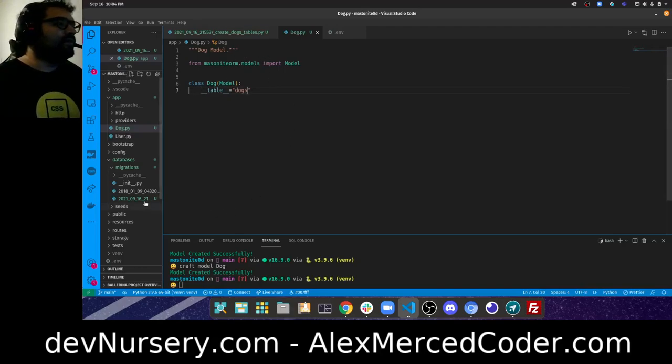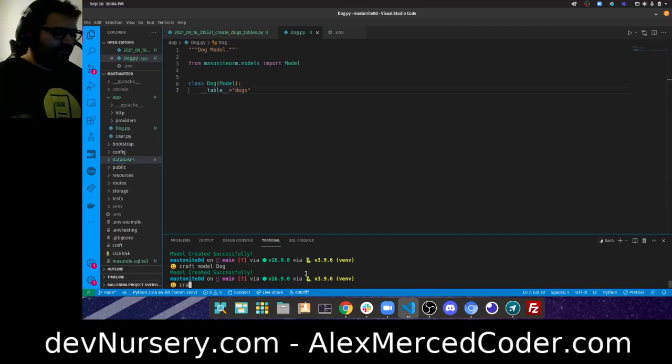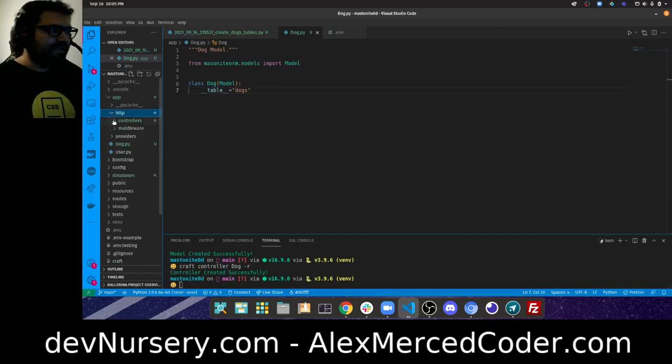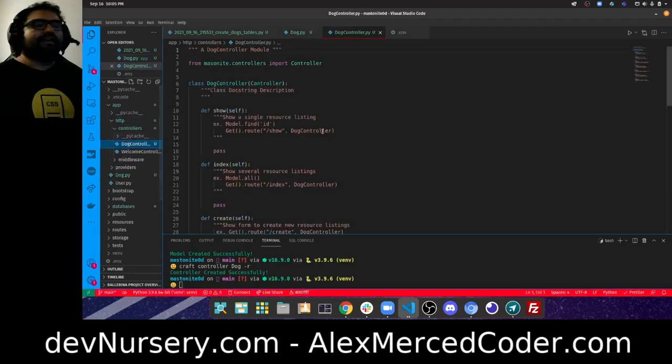Okay, cool. So that's done. The next step, now that we have our model, is to start creating our routes. First I need to create a controller. So craft controller. And we'll call it to do. No, dog. And then I want this to be a resource controller. A resource controller means it's just going to have all the CRUD actions already in there. Actually, I'll just do the -r. There we go. So that's created. That's in this HTTP folder /controllers. And there it is. So it already has it all scoped out.